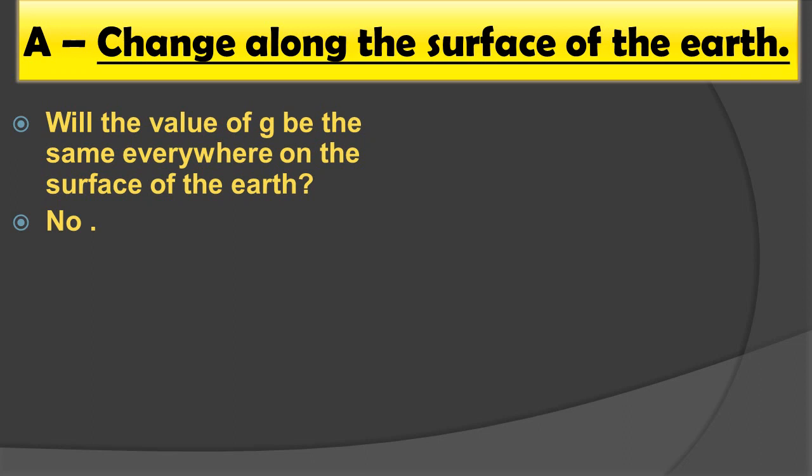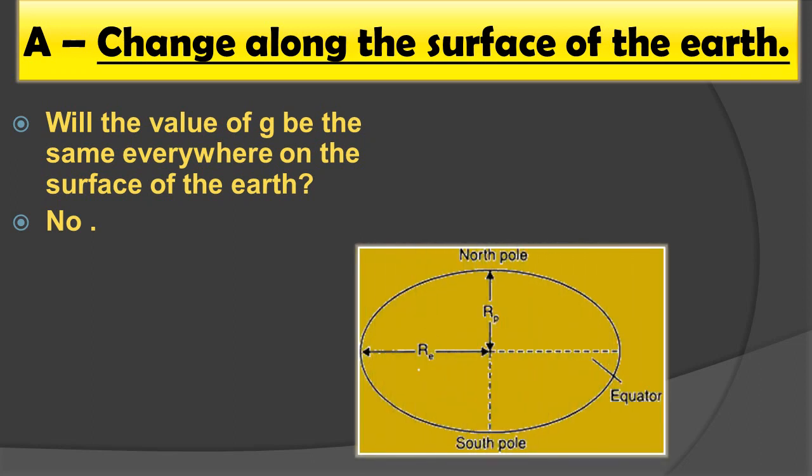The reason is that the shape of the earth is spherical. It is not a circle, it is spherical in shape. That's why as we move from place to place, this is the equator and this is the pole, the value of g along the pole and the equator will always be different.